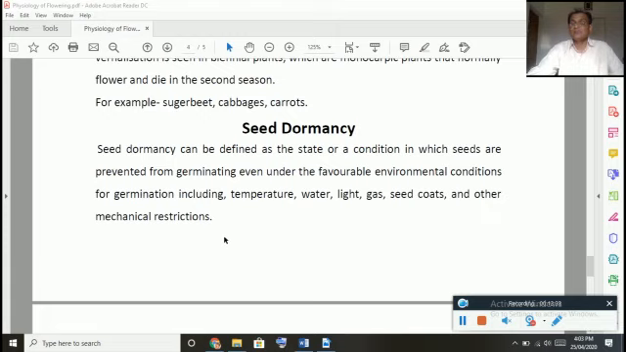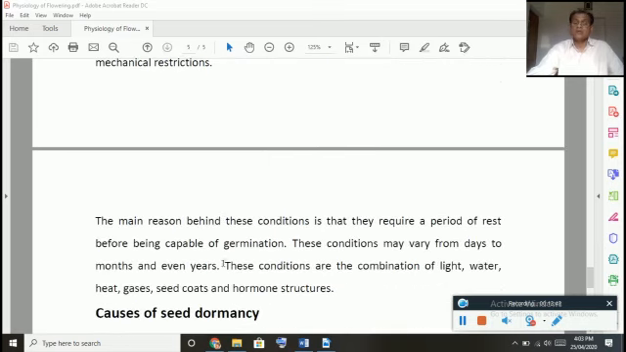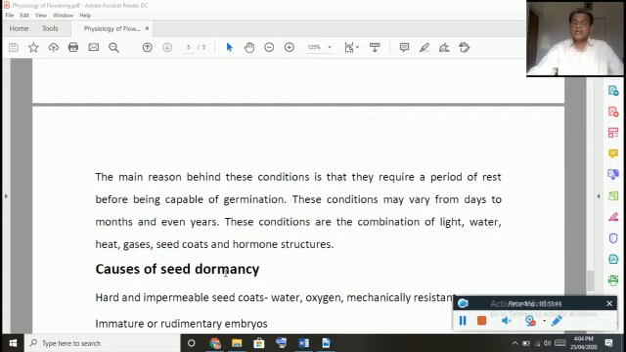It may be because of certain restrictions. I will tell you what are the causes for seed dormancy. Why seeds do not germinate even if the conditions are favorable. So here the main reason behind this is that they require a period of rest. Probably the embryo may not be developed. During that rest period, the embryo will develop.